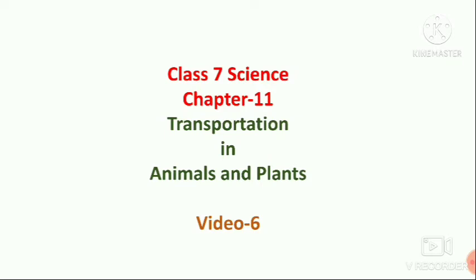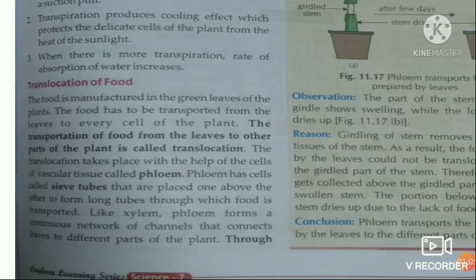Today in this video I will explain how the food prepared in the leaves is translocated to different parts of the plant with the help of another type of vascular tissue that is called phloem. Translocation of food.